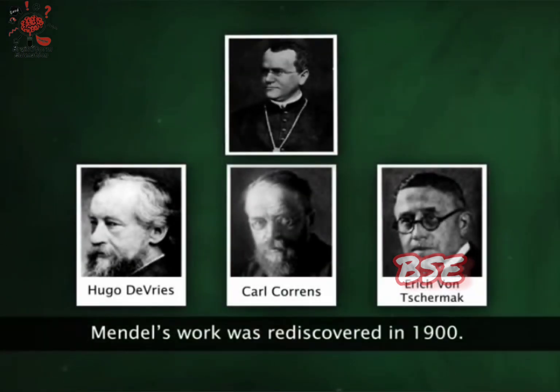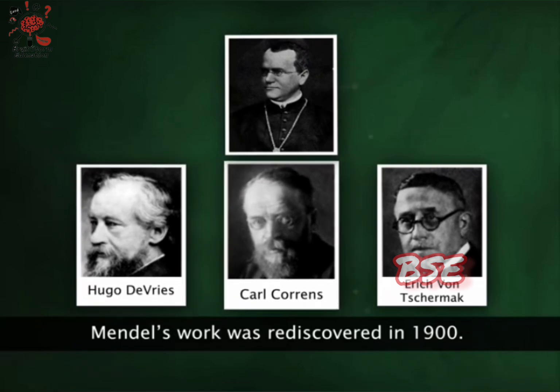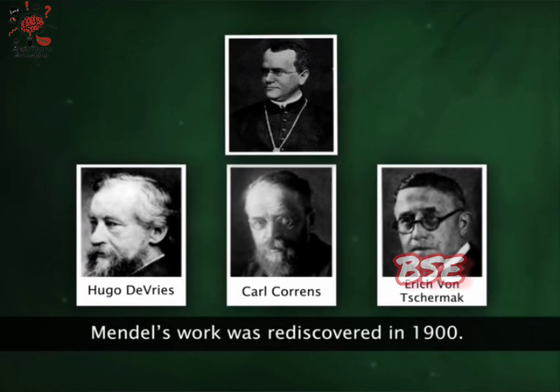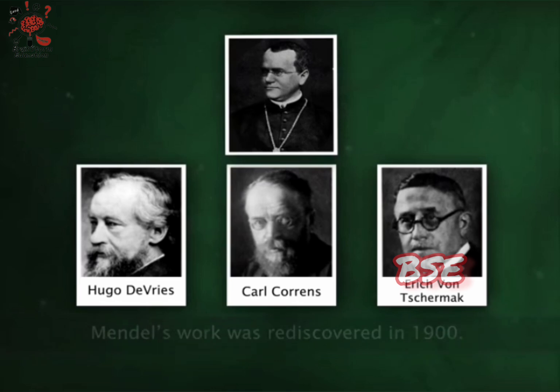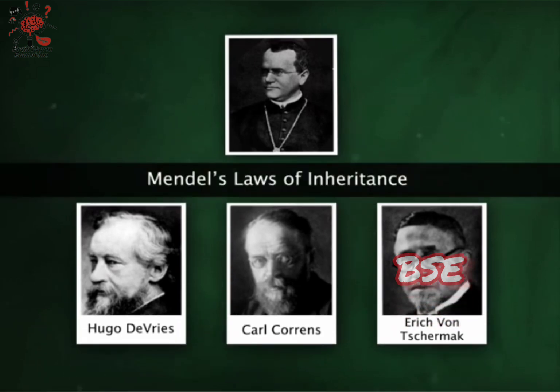Mendel's work remained unnoticed for a long time. It was in 1900 that his work was rediscovered by three botanists: Hugo de Vries, Karl Correns, and Erich von Tschermak. They raised Mendel's generalizations to the level of laws. These are popularly known as Mendel's laws of inheritance.